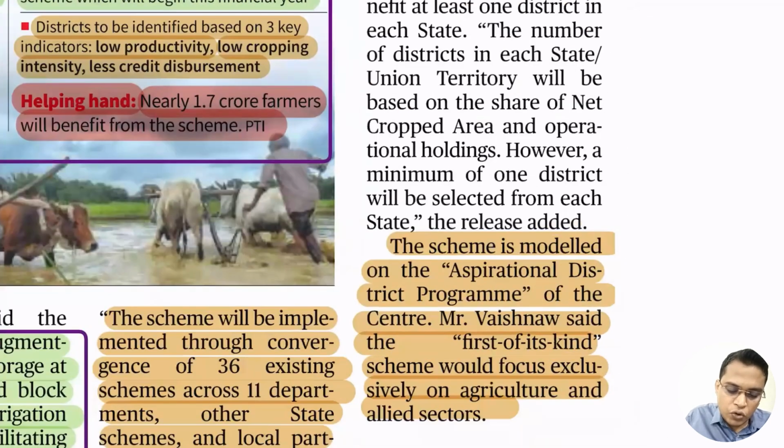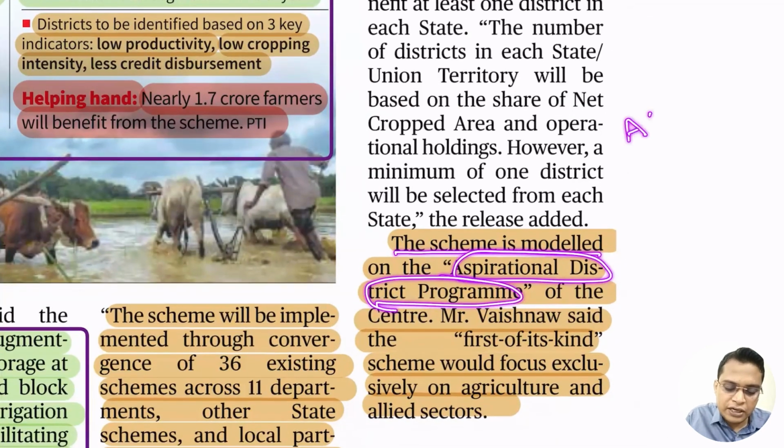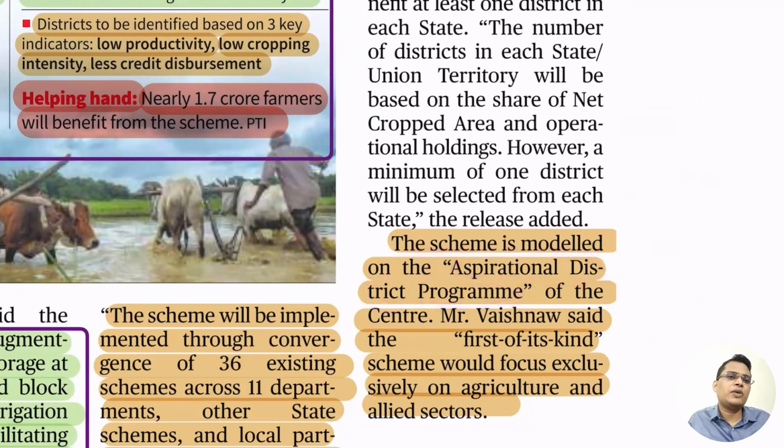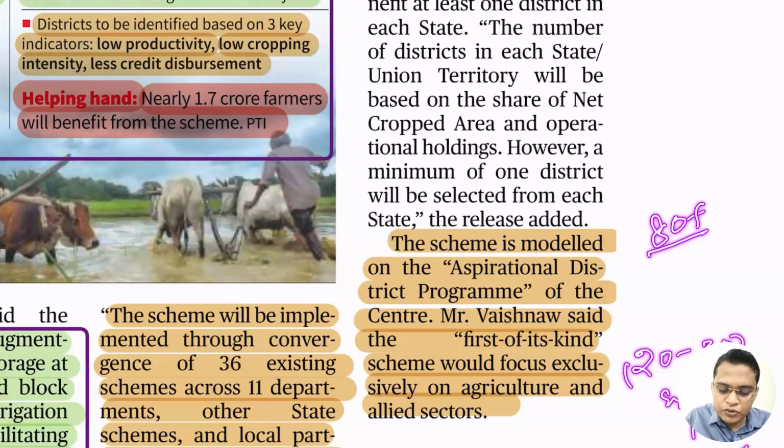So then it is your homework. You have to study about the Aspirational District Programme. I'll give you 10 to 15 homework items daily. After completion of this video, please go to the internet, study that and make some notes of it. It is my promise, if you follow that, you'll get 20 to 30 marks extra in prelims and 80 plus marks in your mains. So please follow it very rigorously. You'll get a result at the end.